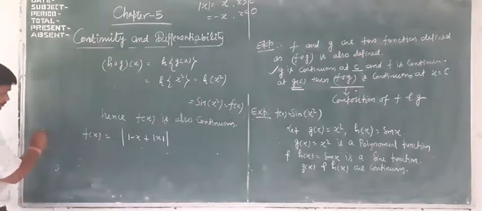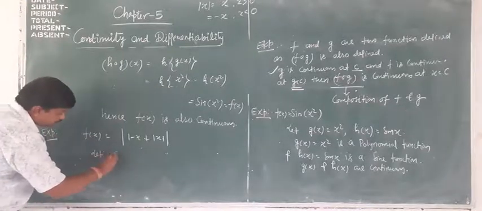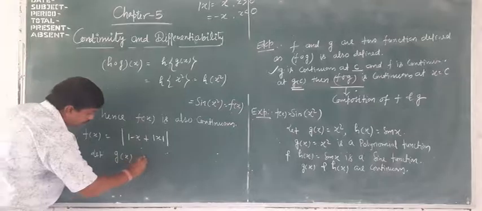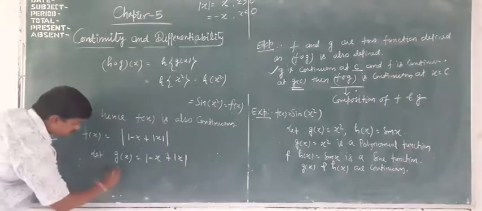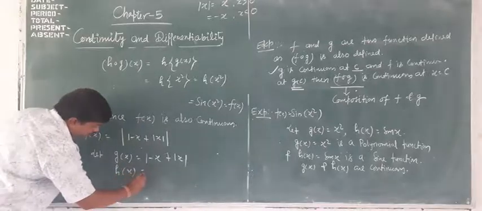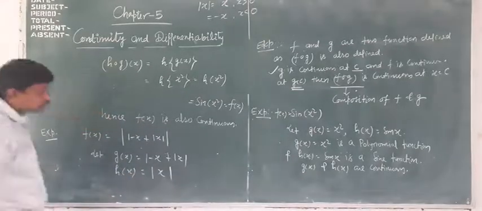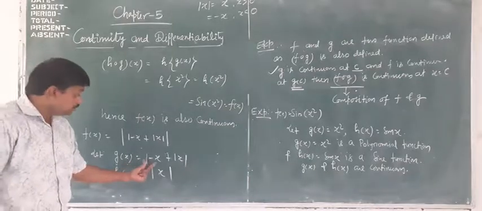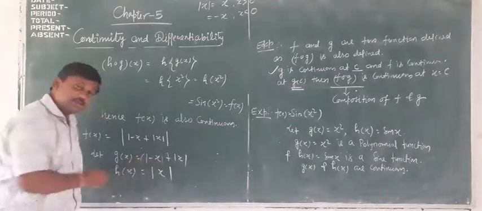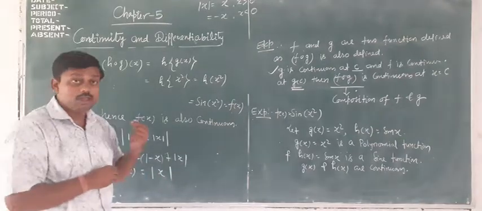First, let g(x) equal to 1 minus x plus mod x, and h(x) equal to only mod x. g(x) is a polynomial function plus a modulus function.